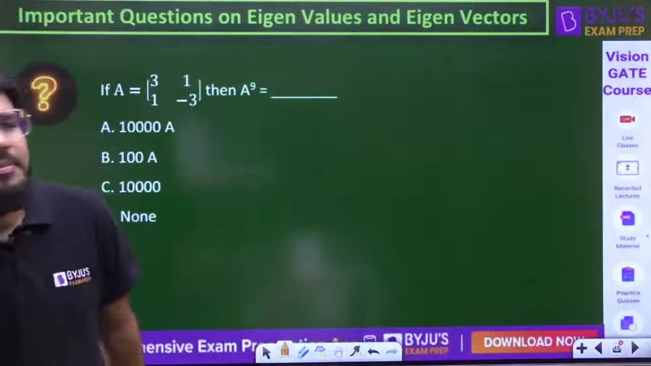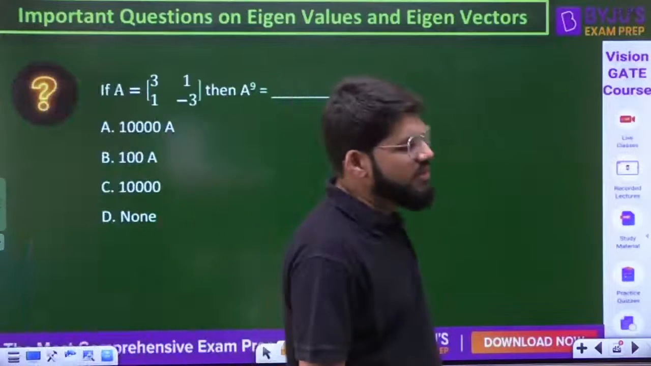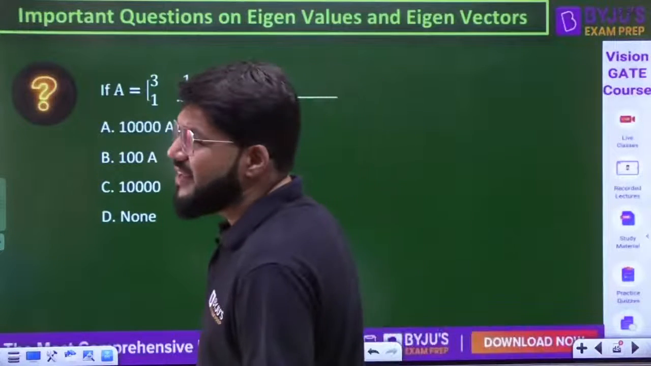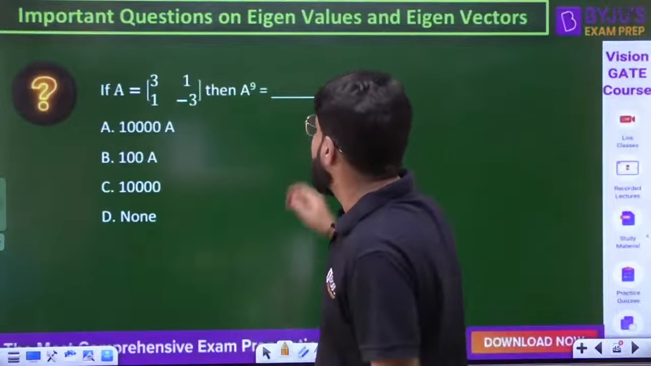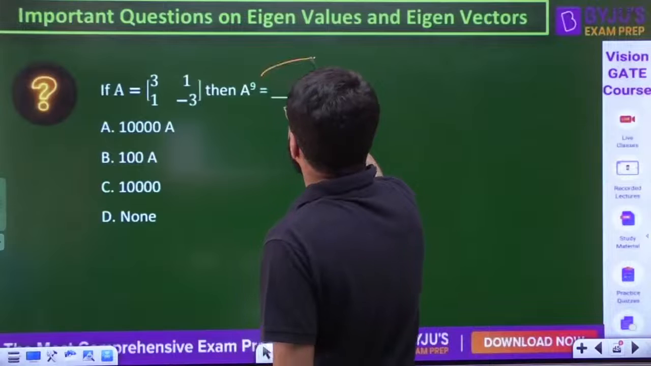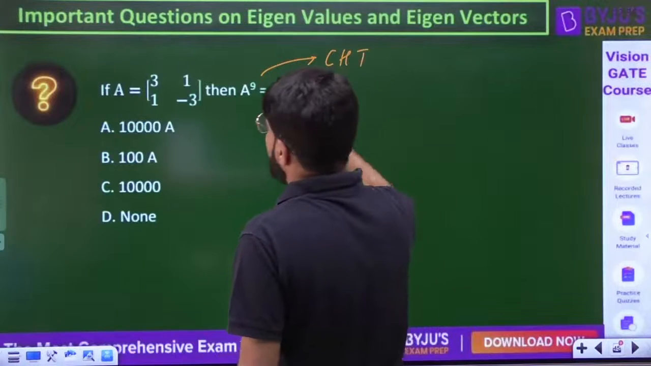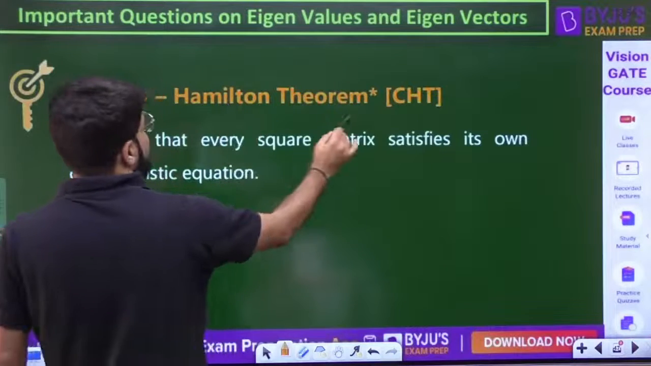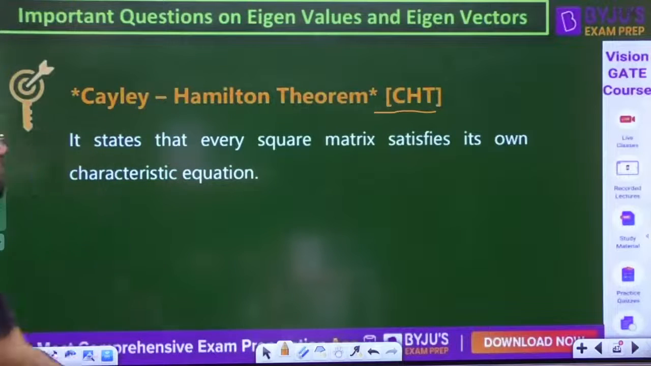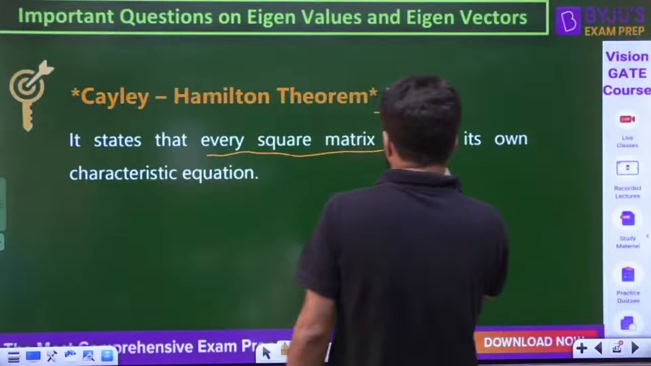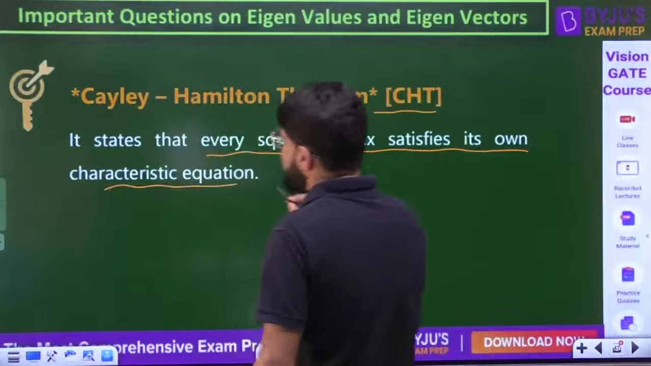Yes, it is Cayley-Hamilton. To find out the higher powers, whenever the question takes you to a higher power, don't think that you will calculate A power 9 by repeatedly multiplying. No, you will go to the Cayley-Hamilton theorem, which simply says that every square matrix will satisfy its own characteristic equation.